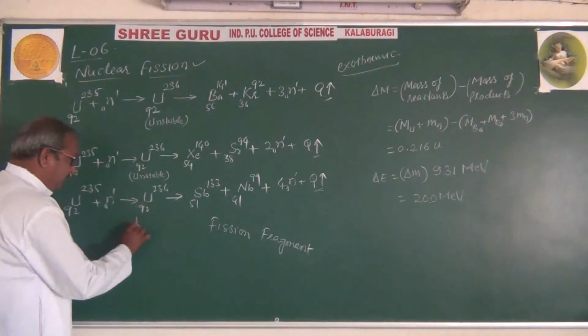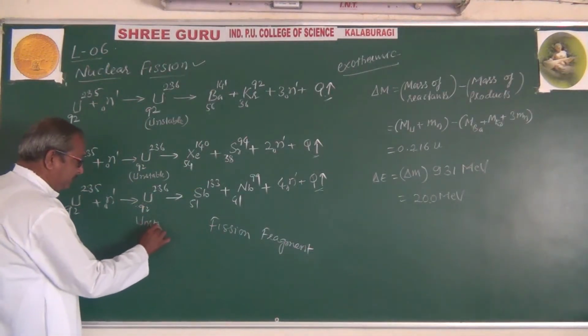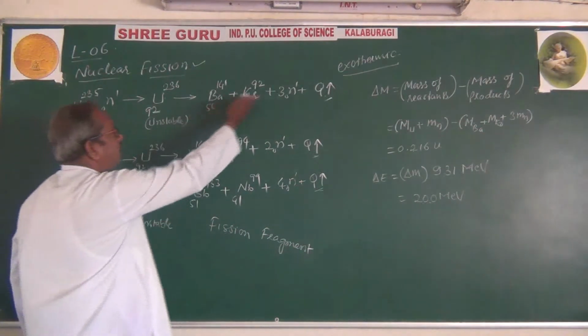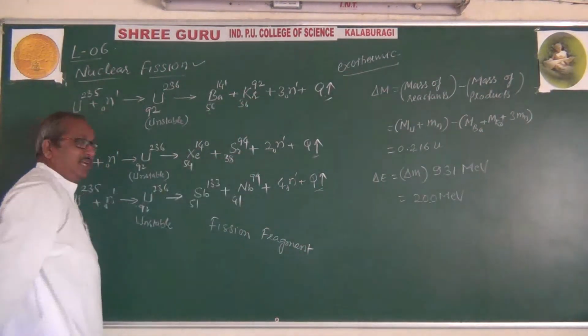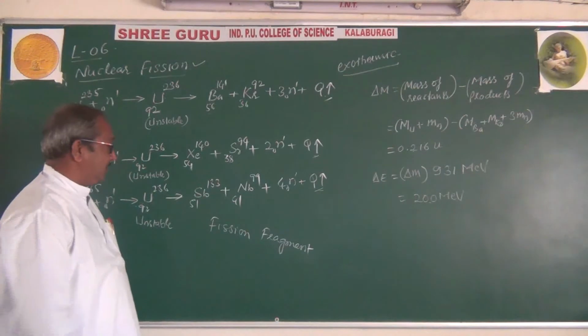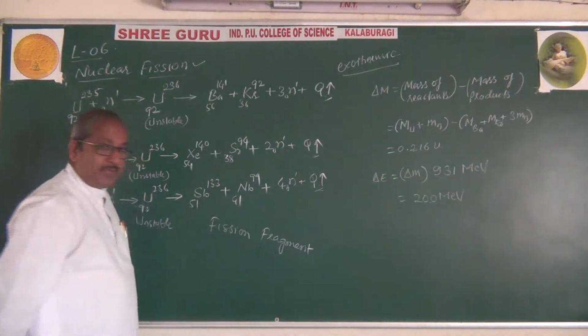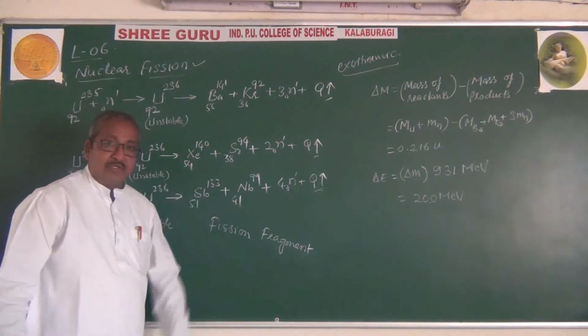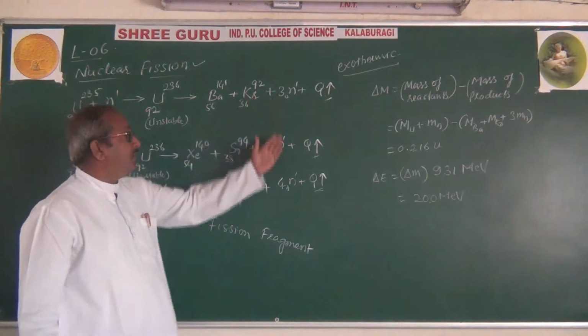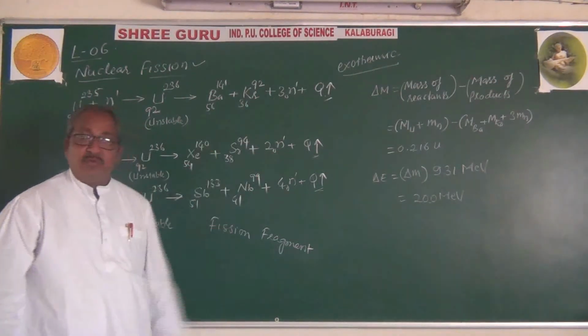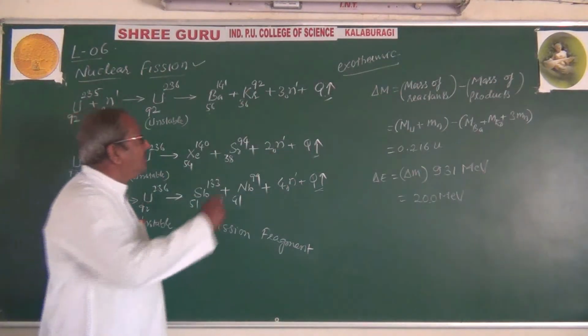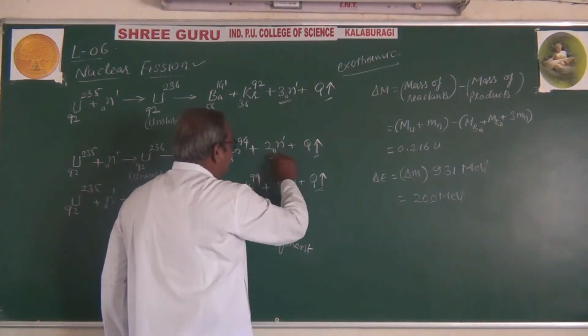Here also these are unstable. In the first reaction, barium and krypton. In the second reaction, xenon and strontium. In the third reaction, antimony and niobium. Here 3 neutrons, here 2 neutrons, here 4 neutrons are released.